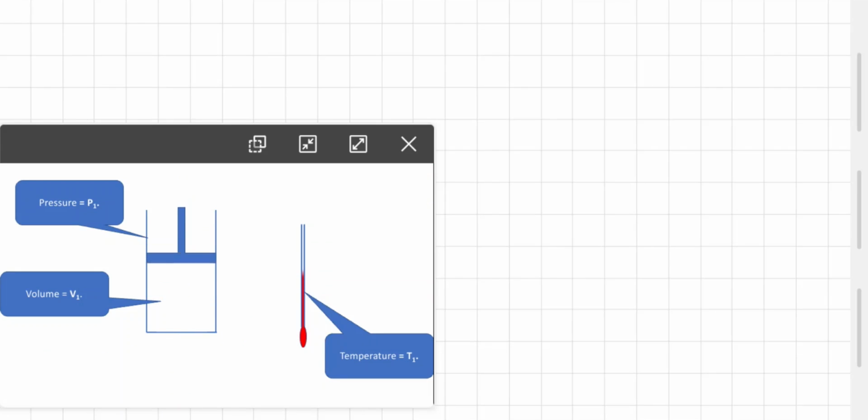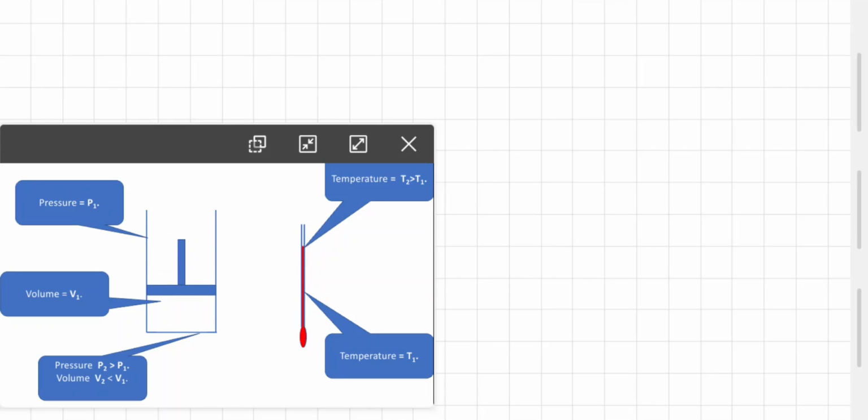So when gas is compressed, we observe a rise in temperature, and as the same amount of gas is now compressed in a smaller volume, obviously pressure P2 is greater than pressure P1. Similarly, volume V2 is less than volume V1. Initially the volume was larger, and temperature T2 is greater than T1.